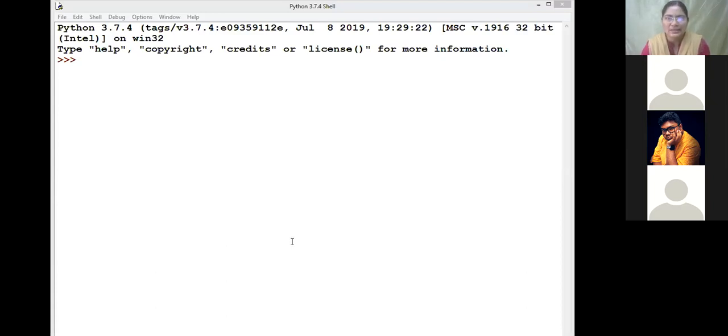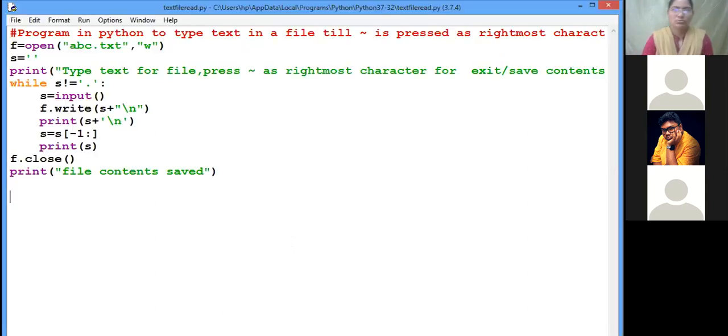Are you able to see the coding? No, ma'am. Okay. Now are you able to see? Yes, ma'am. Okay. Zoom sharing, I thought that entire application will be shared, but it is taking one window only.